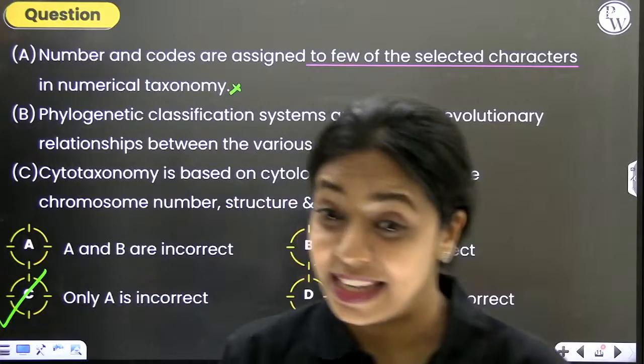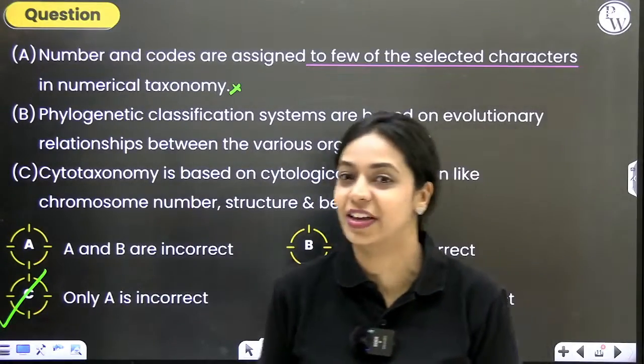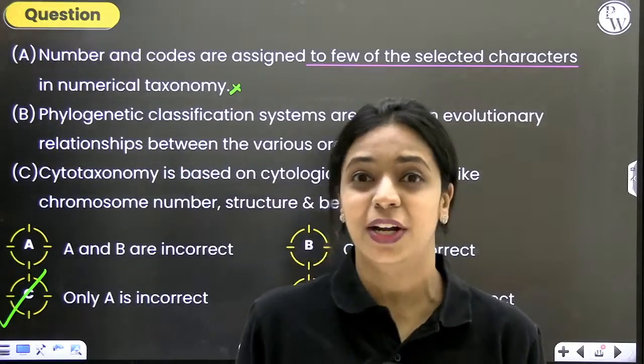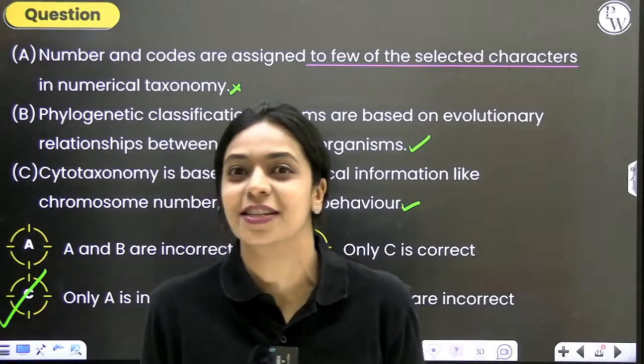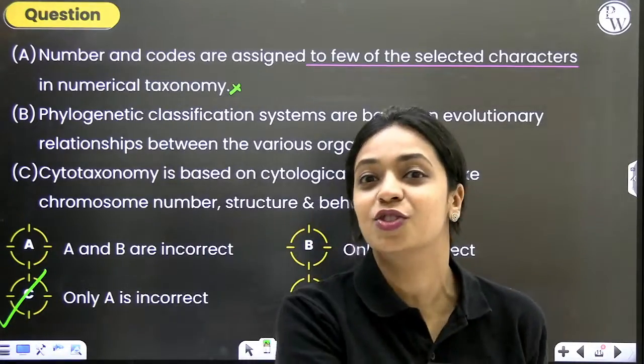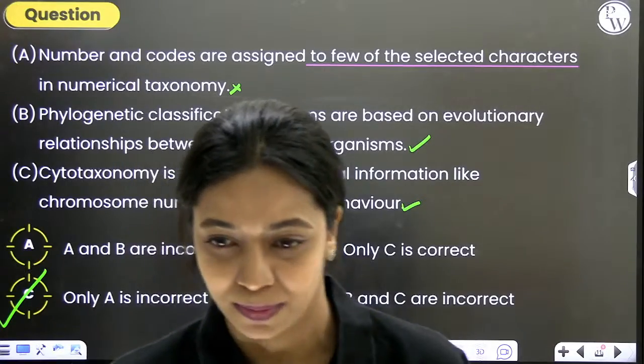Options are confusing. Yes, that is how you should expect a question in a competitive exam like NEET. If it's very direct, very easy, then everybody is going to crack NEET, right? Why is it so difficult? Why are more than 2 lakh people struggling to get seats that are just more than 1 lakh? So this is why we're giving you practice also.